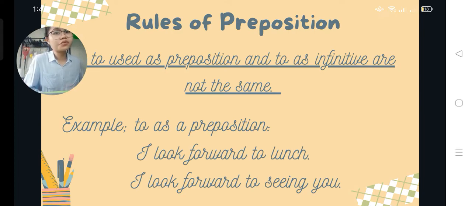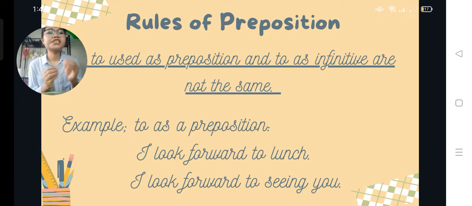So what did I look forward to? I look forward to lunch. What do I look forward to? I look forward to lunch. When you end your question with a preposition, it is called a dangling preposition because it has no object and it is left hanging or stranded. That is why it is called a dangling preposition.